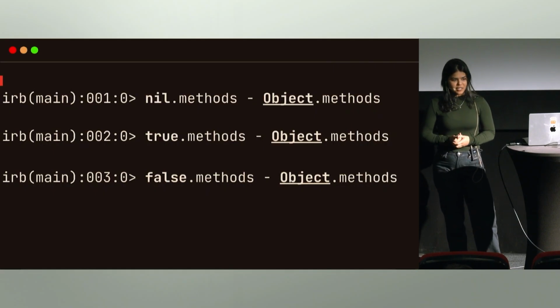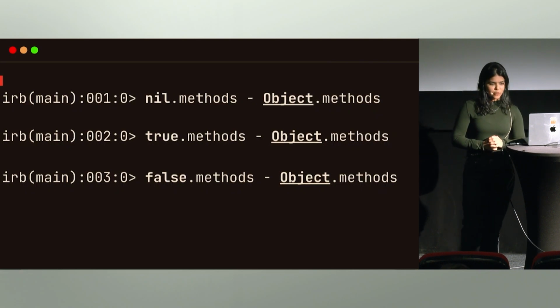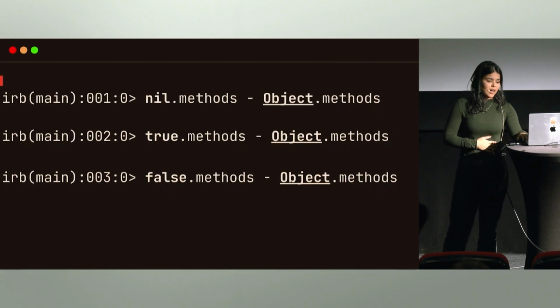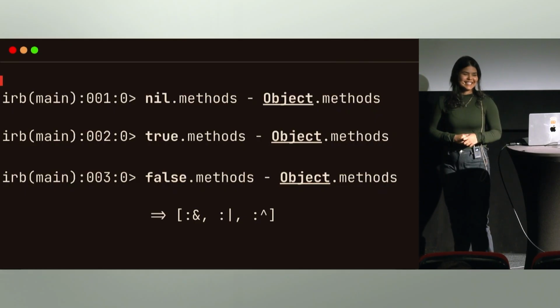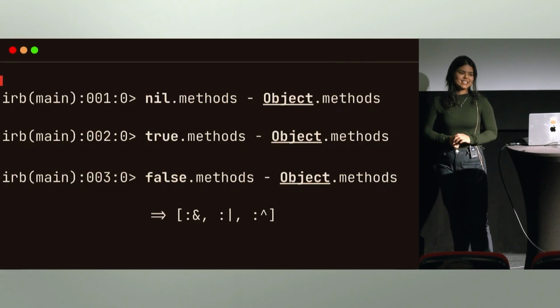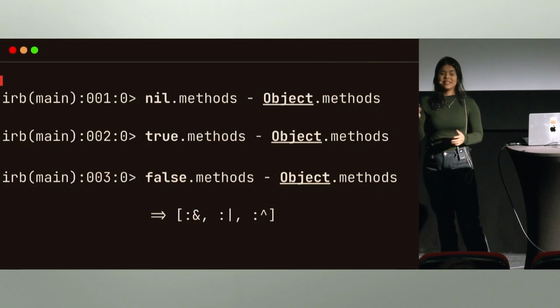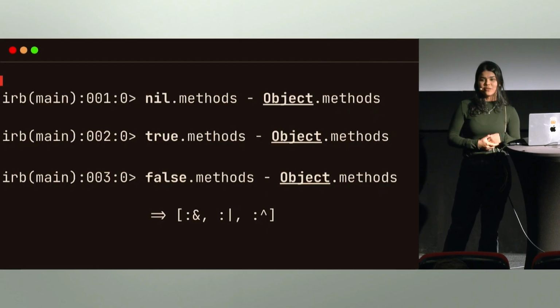What's actually the API on these three classes? What do they have in common? What makes them kind of act like Booleans? We can call the dot methods method, and we see that these are the methods that they have in common: the ampersand, the pipe, and the caret, which stand for the and, the or, and the exclusive or.